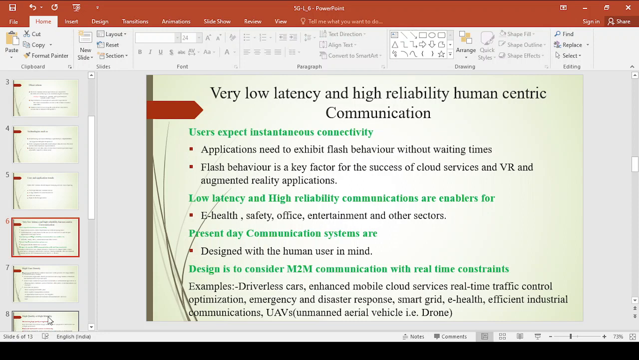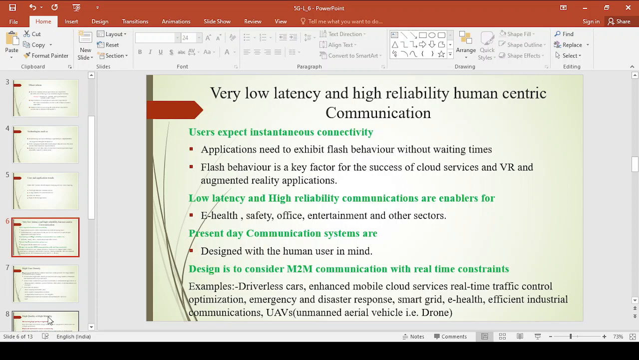There we are delivering the data between a machine and a machine. And next one is enhanced mobile cloud services, which is also an M2M communication example. And next one is controlling the traffic in real time, which is also M2M communication. And emergency and disaster response, smart grid, e-health, all these are M2M communications only, which we are expecting in the future generation. And also we have drones, right? A drone is also one of the examples of M2M communication, right?